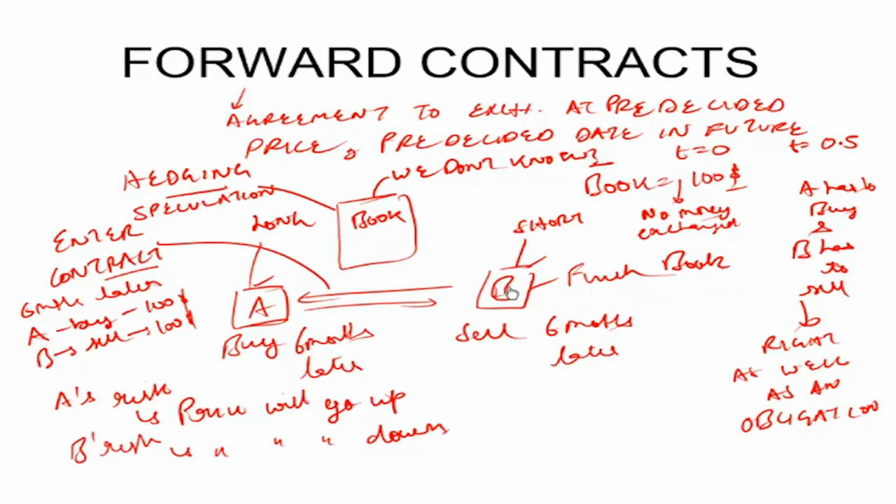Similarly, B could be a speculator. He feels the price will go down. That is, he is contracting to sell at $100, and when 6 months come and the time to sell comes, he will be able to buy it for a lower price because the price will go down. So that kind of a view may also make you enter a forward contract. The third category of participants are referred to as arbitrageurs, and with time we will explain in more detail what arbitrage is and how arbitrageurs hope to make money.